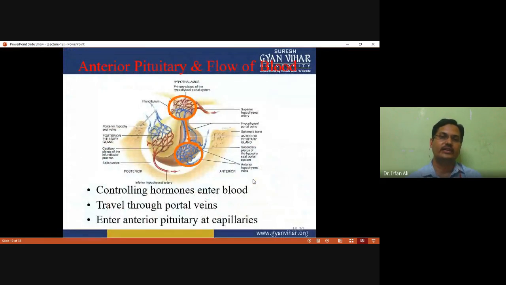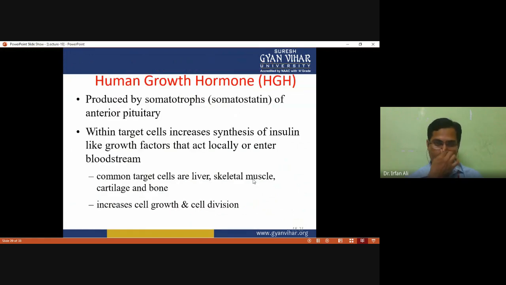Okay, so the anterior pituitary controlling hormone enters into the bloodstream and travels through portal veins, entering the anterior pituitary at the capillary. It secretes human growth hormone, which is produced by the somatotrophs of the anterior pituitary. Within target cells, it increases synthesis of insulin-like growth factor that acts locally or enters the bloodstream.